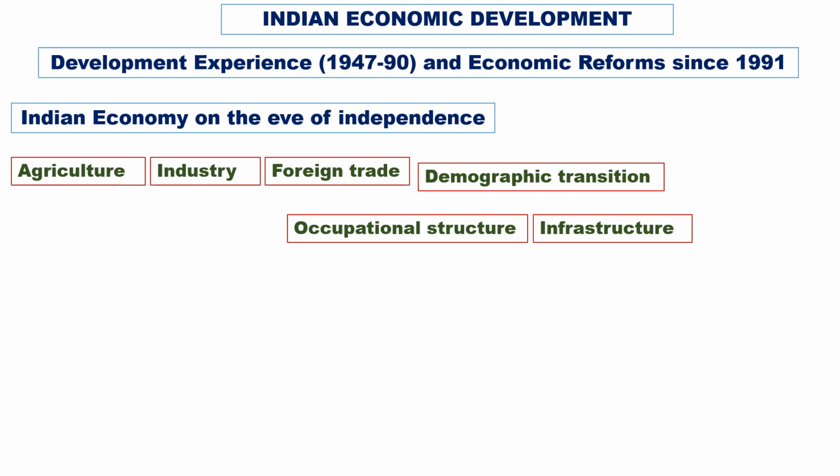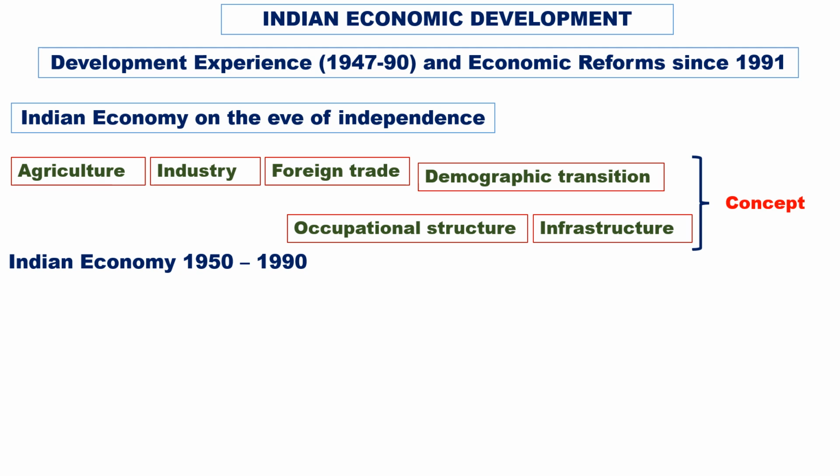See, in the Indian economy on the eve of independence, the low level of agricultural productivity, discriminatory tariff policy, and the composition of exports and imports showed the backwardness of the Indian economy. Similarly, you should explain each topic, its advantages and disadvantages, and what is happening. This may be concept-oriented.